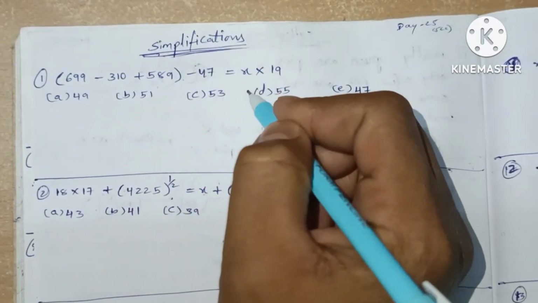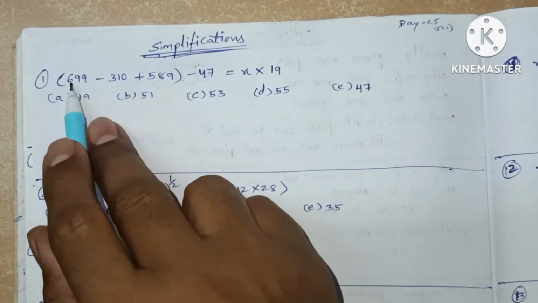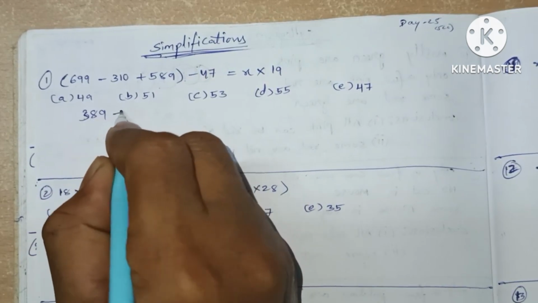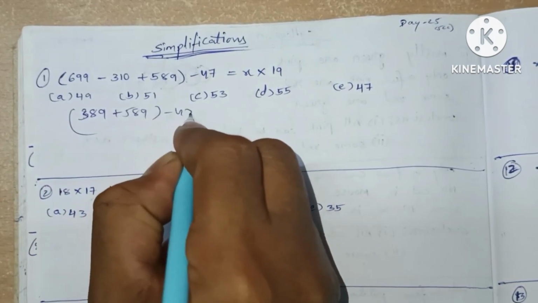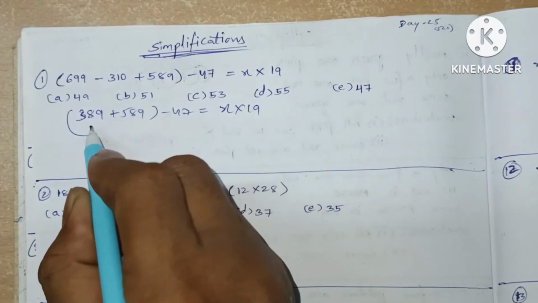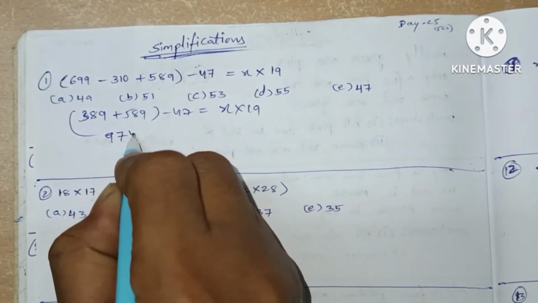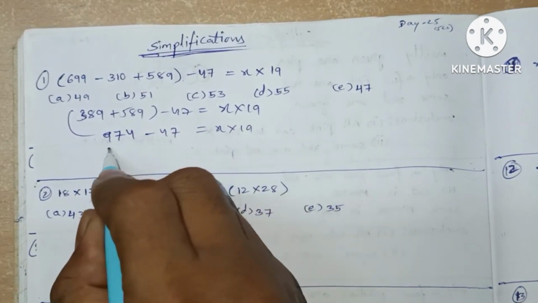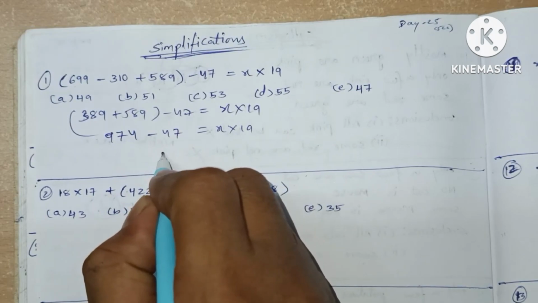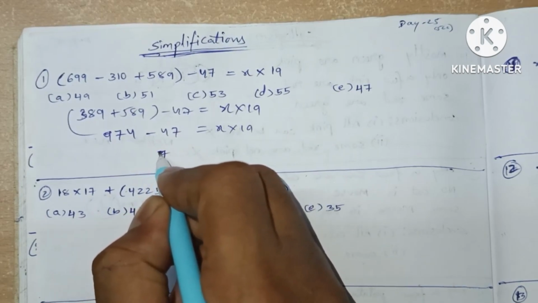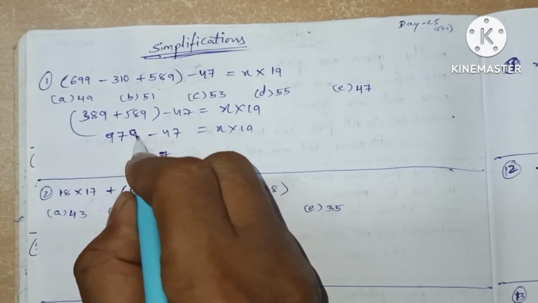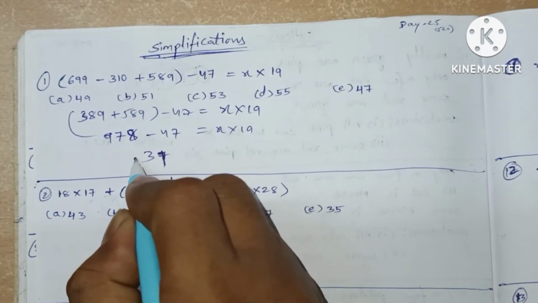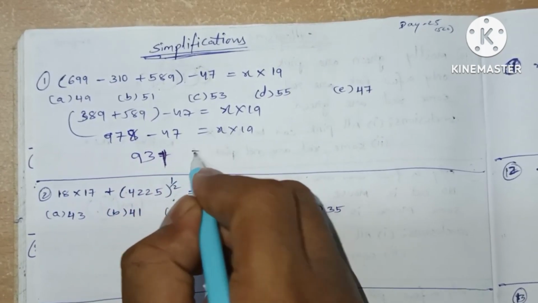Now we are going to see simplifications. Question number 1. This will be 699 minus 310, which will be 389, plus 589 minus 47 equals x into 19. This will be 974, minus 47, x into 19. Sorry, it is 978. This will be 931 divided by 19.